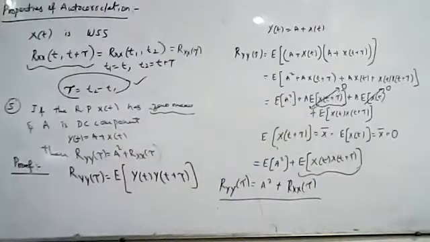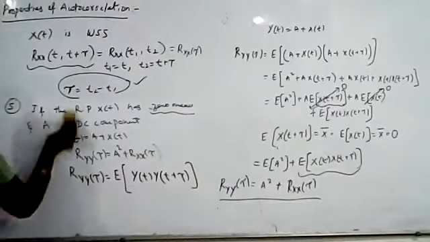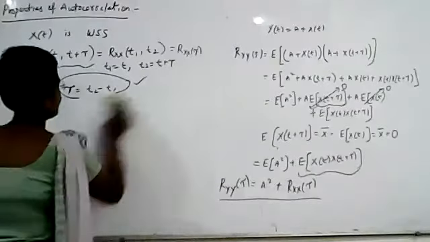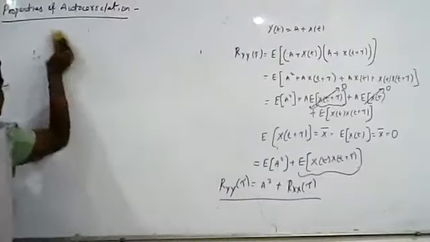Okay, so now we'll discuss the sixth property.